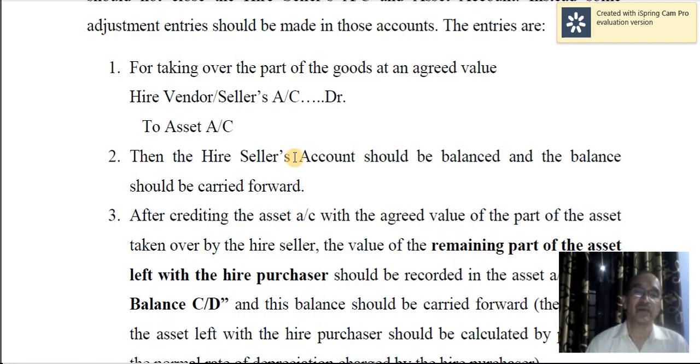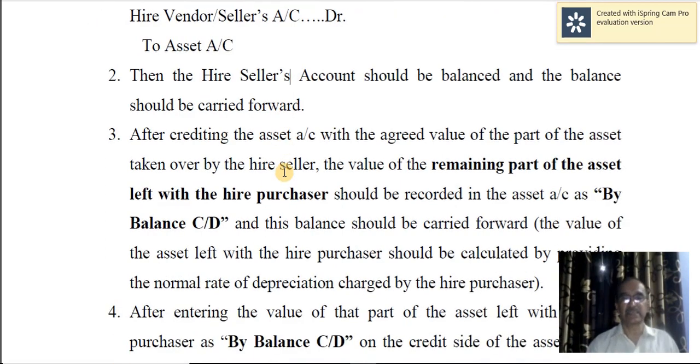Since only part of the assets which have been purchased will be taken back, the remaining assets will be there with the purchaser. Therefore the account will not be closed. So hire seller's account will be there, it will be balanced, and the balance should be carried forward.